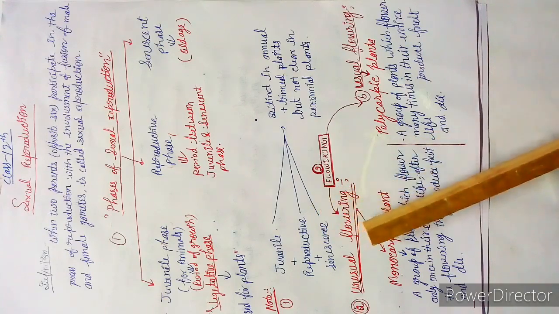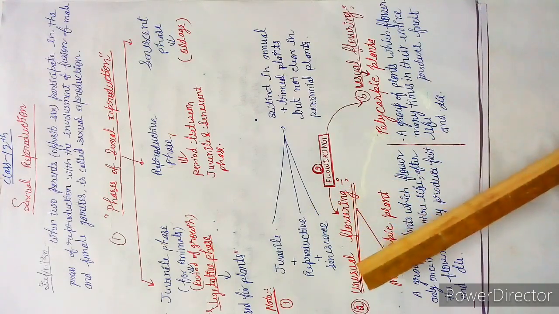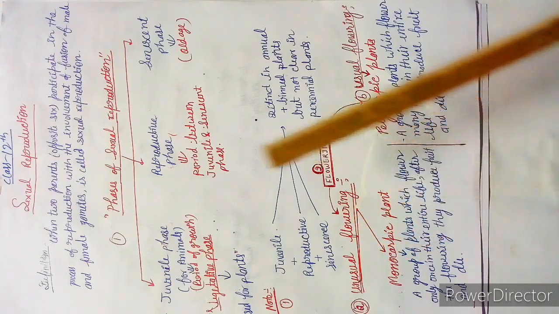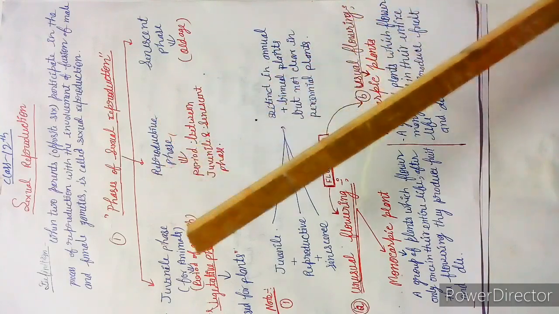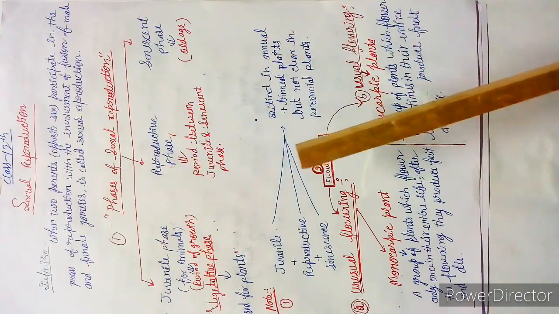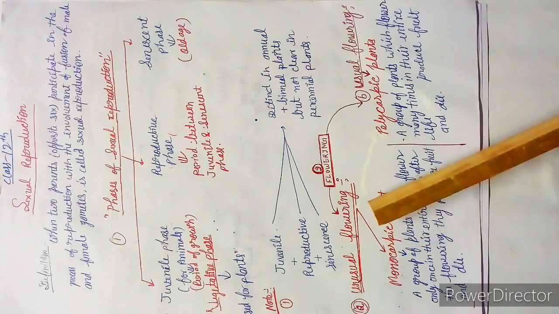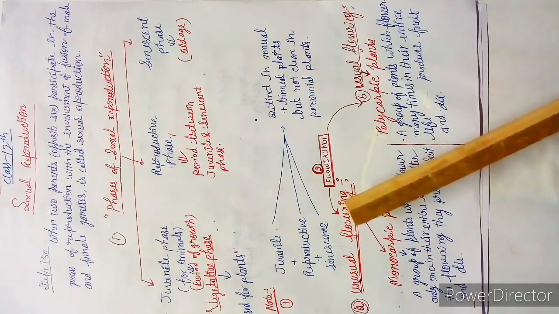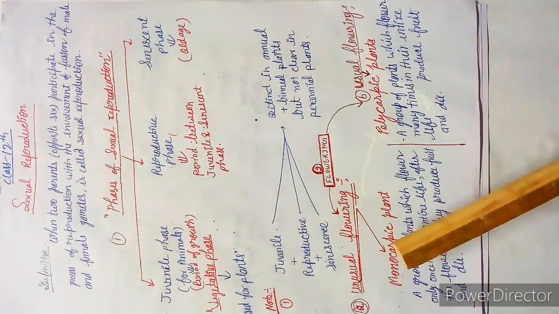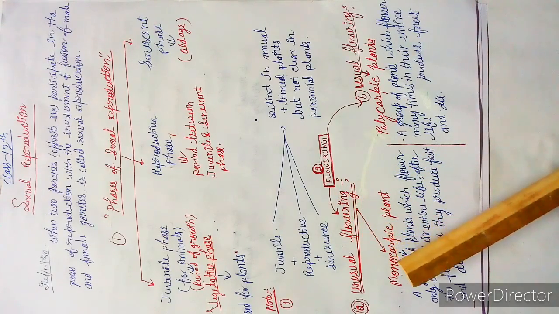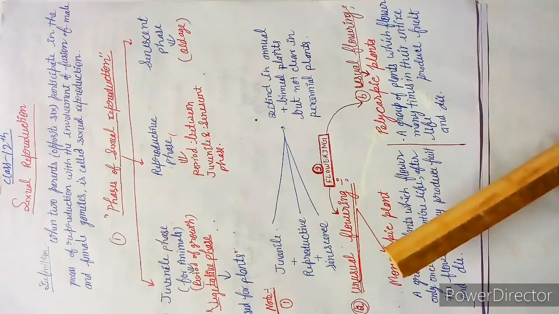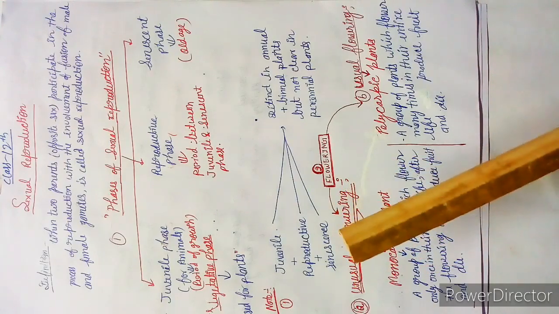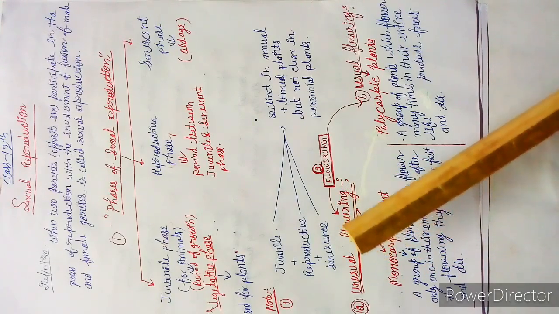If a plant demonstrates this unusual flowering, such plants are known as monocarpic plants. It is very confusing, so once again I am repeating: a plant which exhibits unusual flowering is categorized as monocarpic. They flower, produce fruit and seed, and die after that.